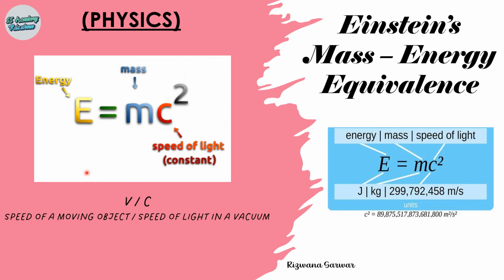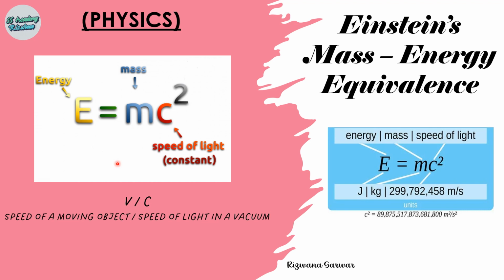Now Einstein developed his mass-energy relation in his special theory of relativity, which is based on two postulates. Number one, the relativity postulate, and secondly, the speed of light postulate. The relativity postulate states that the laws of physics are the same in every inertial frame of reference, and the